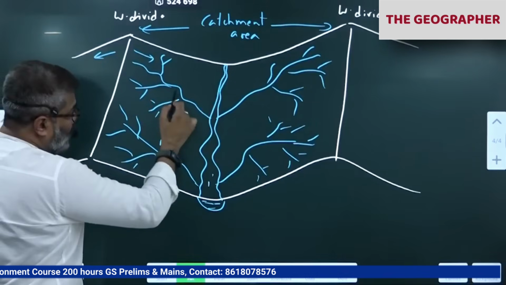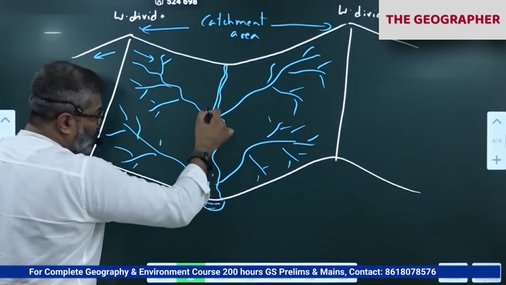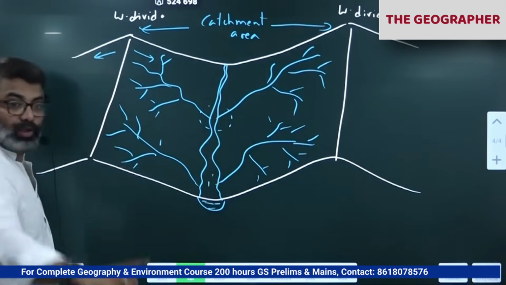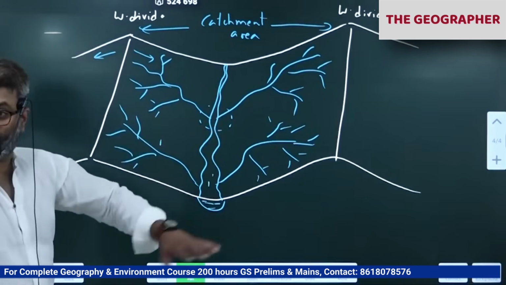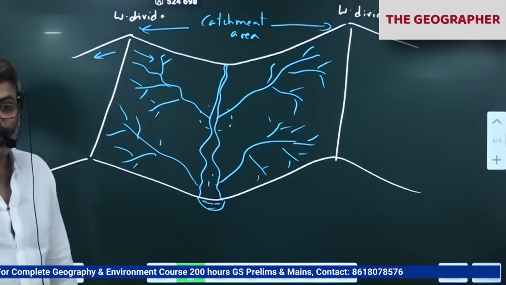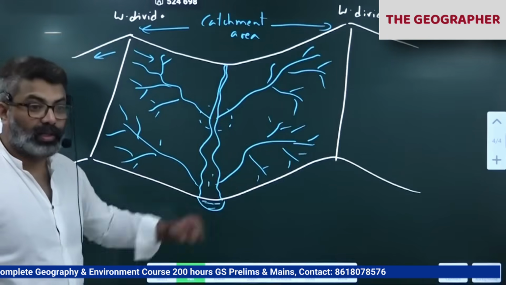Okay, so when the water comes down here, it will join the main river from here also. Now here you notice the water volume will increase, so chances of flood is very high here, because three rivers are joining there. So as a result, more water causes heavy flood in this area.